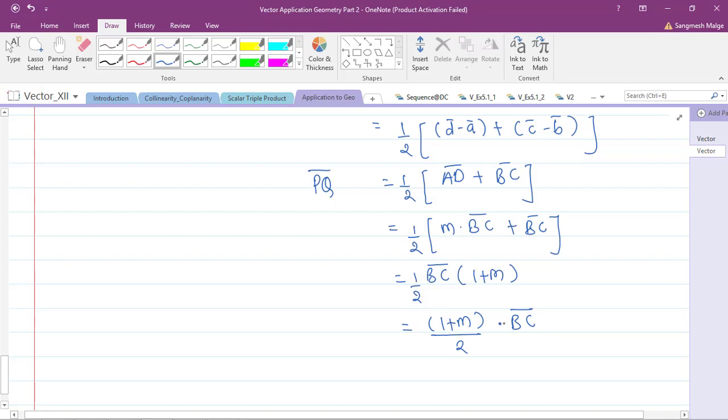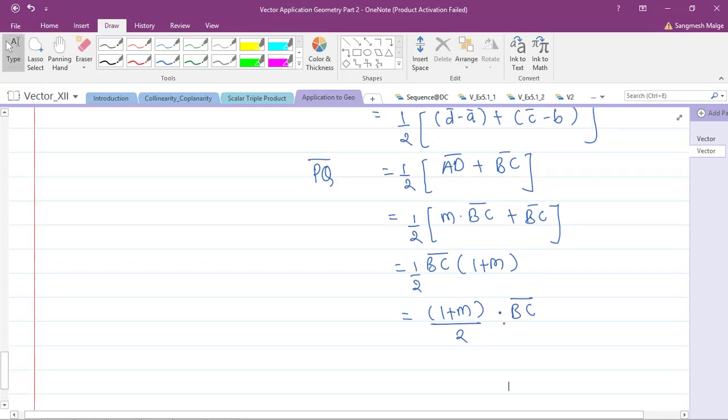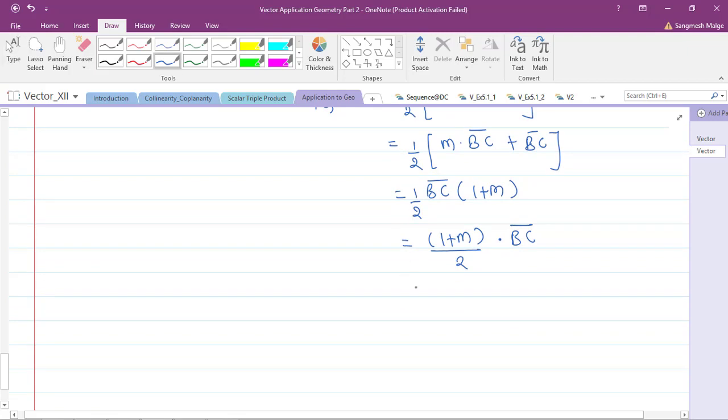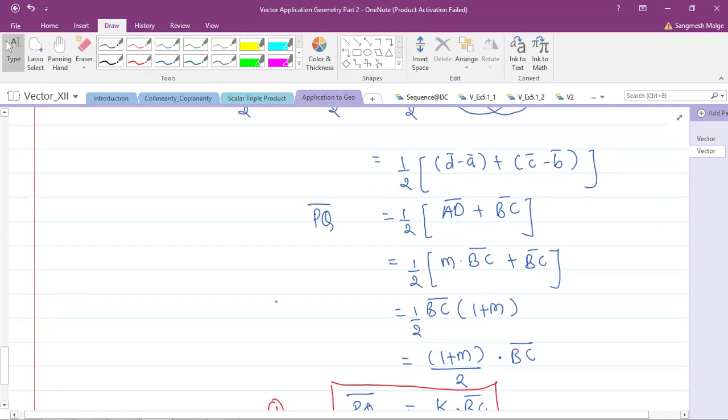Okay, so what is 1 plus m by 2? This is again a constant, some constant k into BC bar. So PQ bar is equal to k into BC bar. This statement tells us that PQ bar is parallel to BC bar. That is the first question they have asked in the question statement.